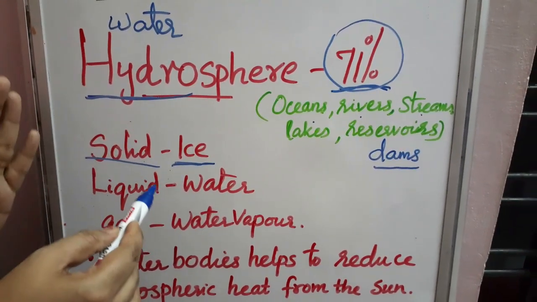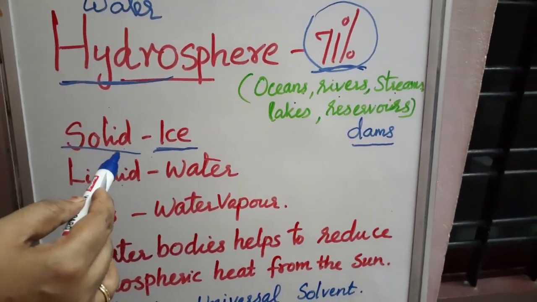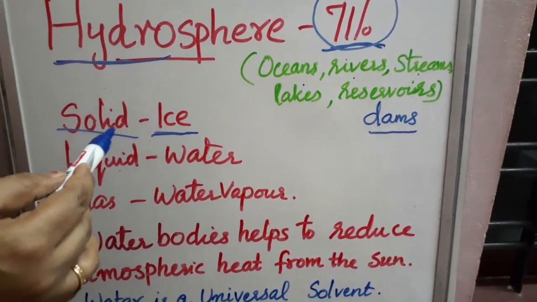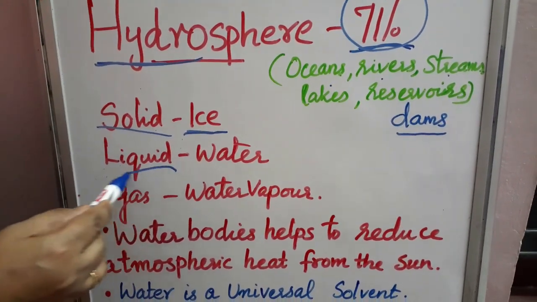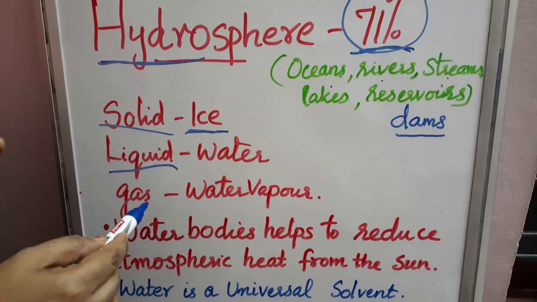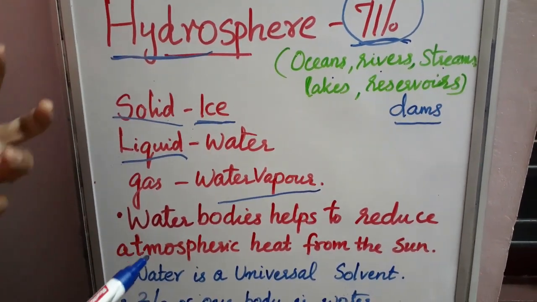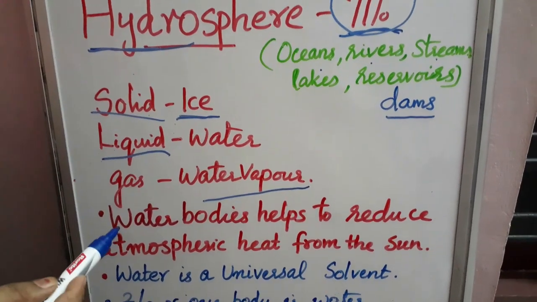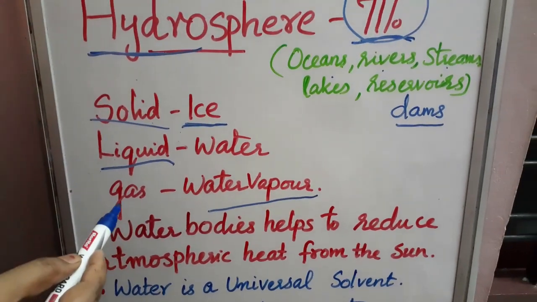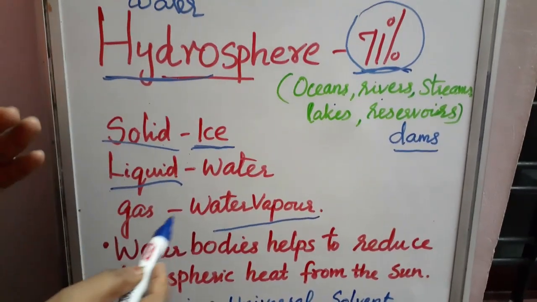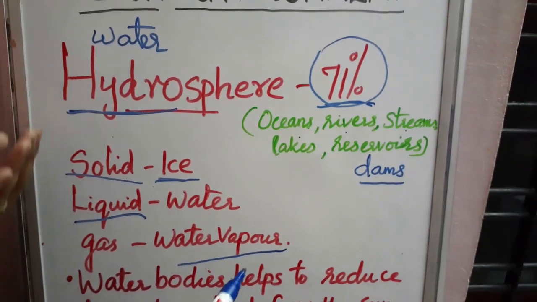The liquid content is the water bodies, drinking water or water for different purposes. And the gaseous state of water is water vapor, which we can see in the atmosphere. Water has some unique physical and chemical properties which support life.